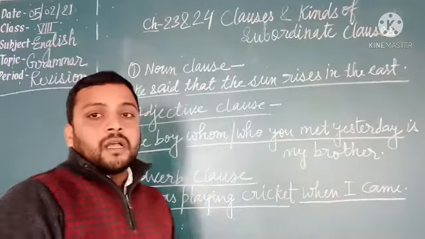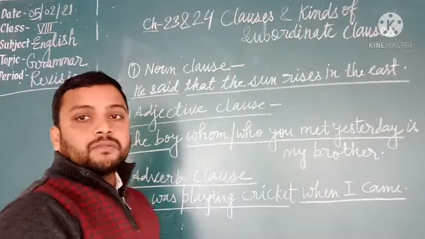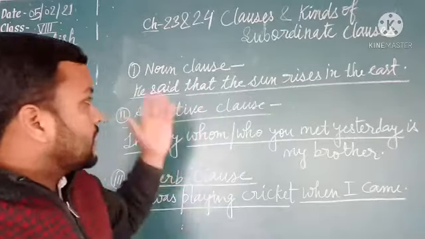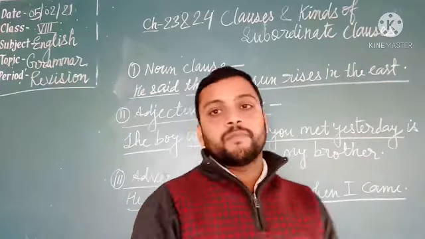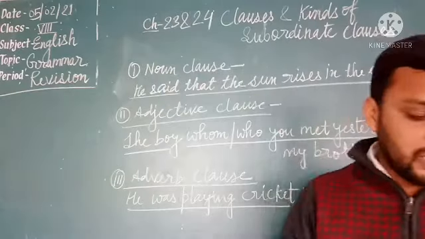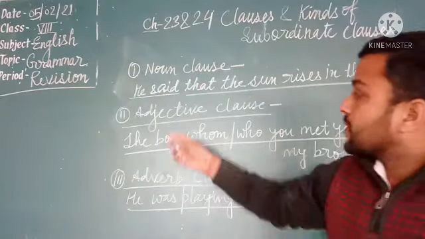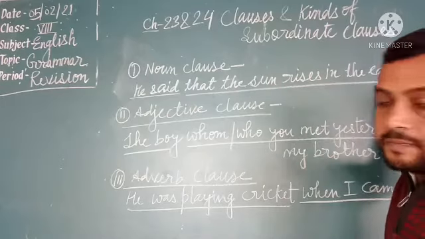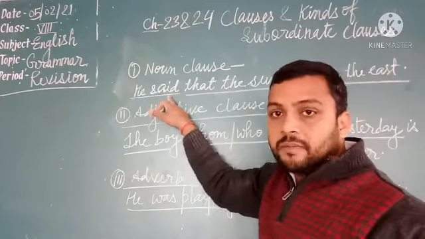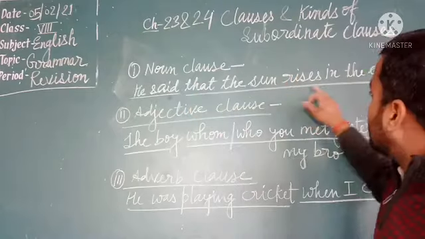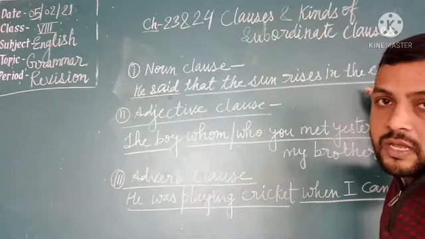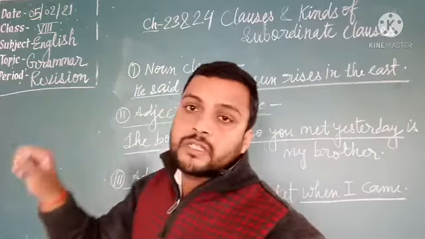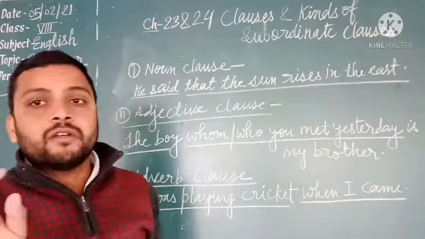Noun clause. A noun clause is a group of words which contains a subject and a predicate of its own and does the work of a noun. A noun clause does the work of a noun in the sentence. For example, he said that the sun rises in the east. He said is the main clause, and that the sun rises in the east is the noun clause.